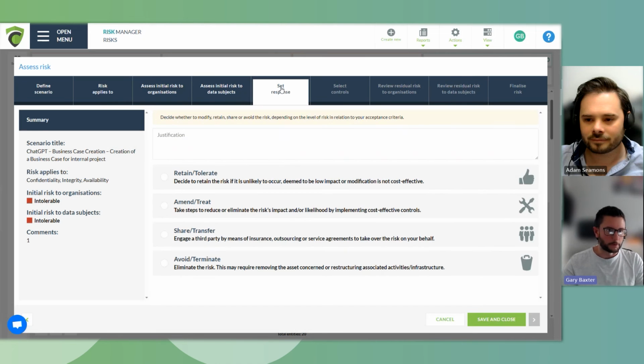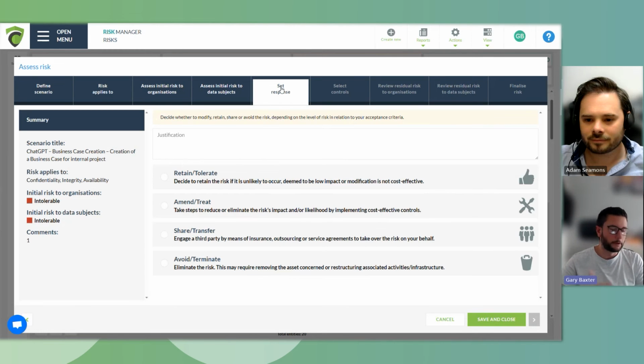We then start to come through to what Adam's final decision is going to be at this point. So that's going to be setting the response to this. Adam so far has been presented an idea that middle management want to use AI to streamline how they build business cases for board members. Now, using background and some of the functionality that CyberComply can provide, Adam has got four choices here.